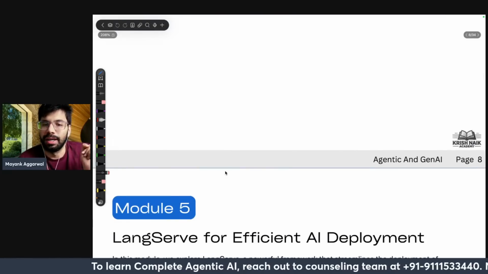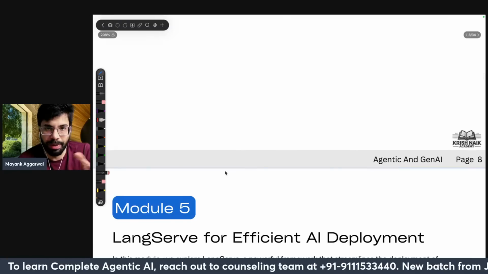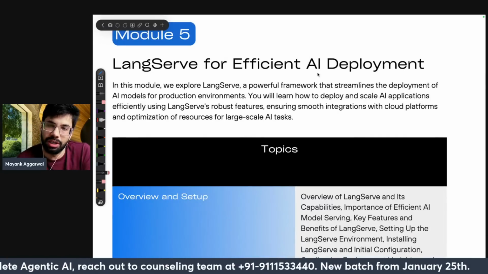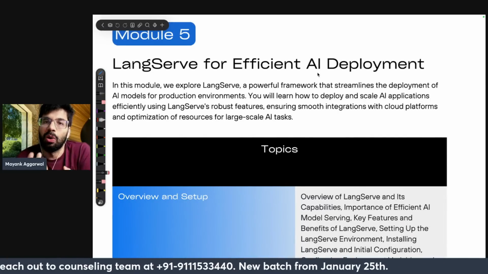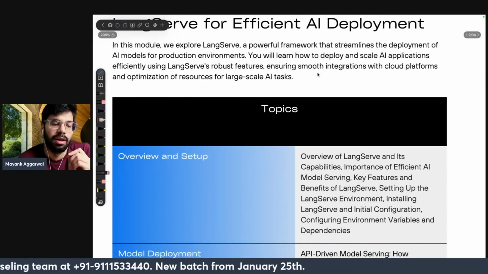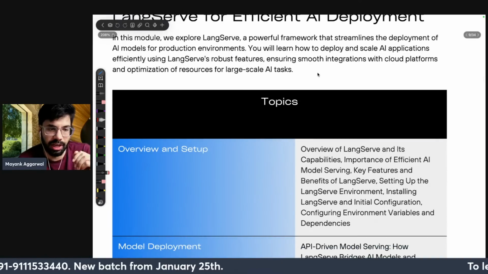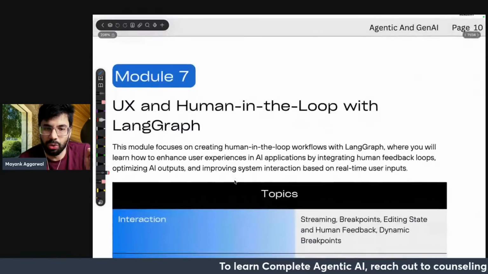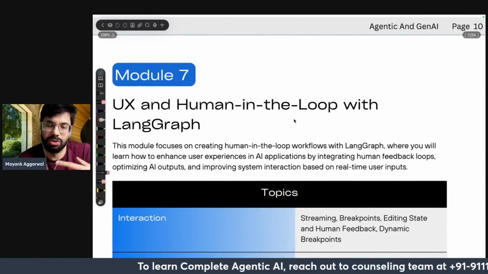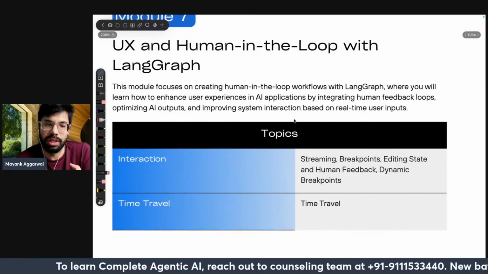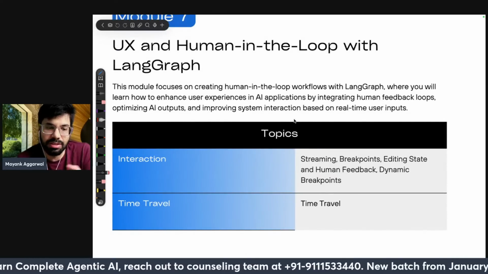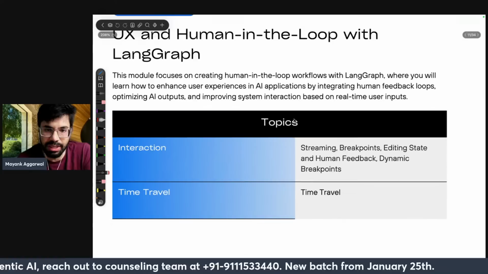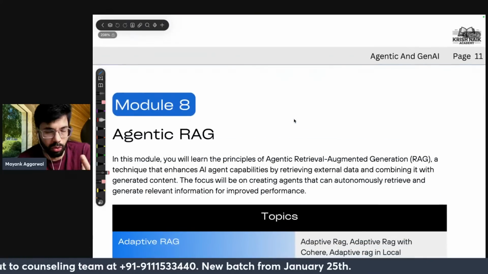Cool. LangServe for efficient AI deployment. Once you have created your models, your Gen AI applications, Agentic AI, how do you serve them? LangServe is for that. Then LangGraph, which enables complex AI workflows. Next is UX and human in the loop with LangGraph, going a step forward to make sure you understand the experience, including human in the loop workflows.